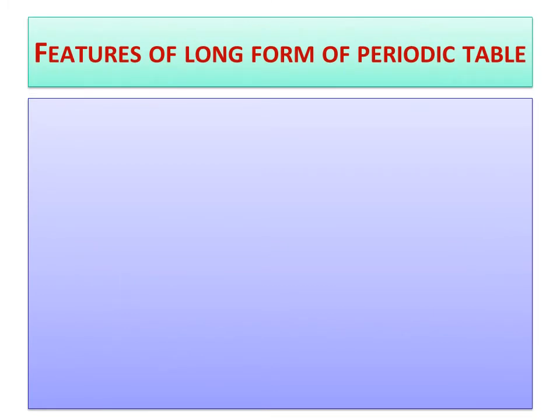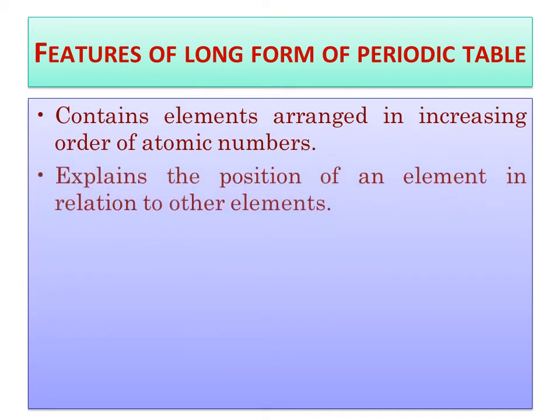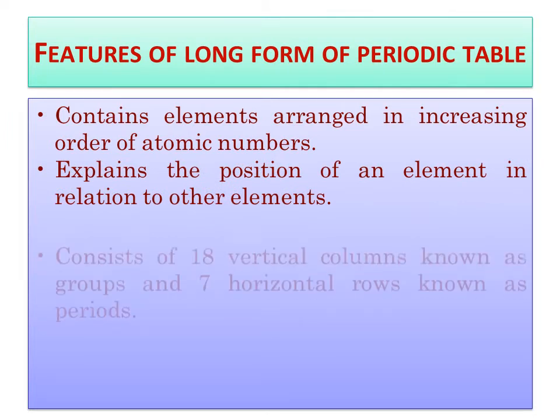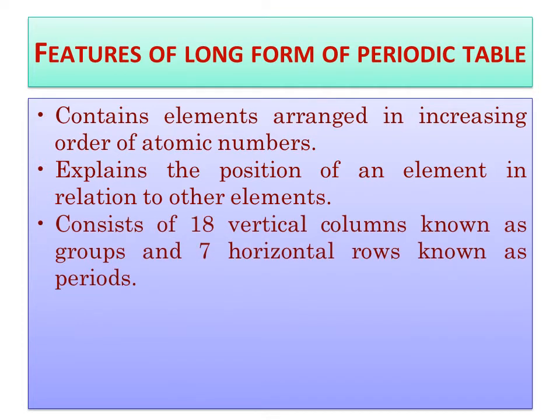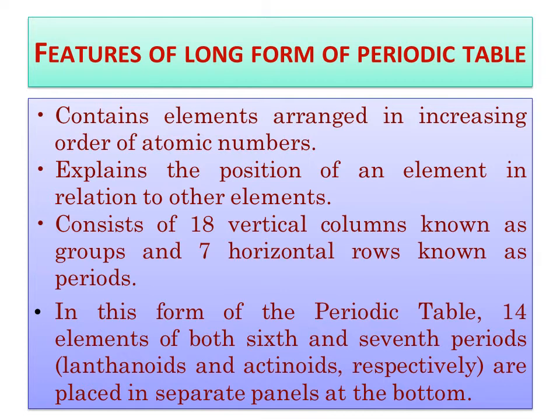Features of the long form of the periodic table. First, it contains elements arranged in increasing order of atomic numbers. It explains the position of an element in relation to other elements. It consists of 18 vertical columns known as groups and 7 horizontal rows known as periods. And in this form of the periodic table, 14 elements each of the 6th and 7th periods, known as lanthanides and actinoids respectively, are placed in a separate panel at the bottom.